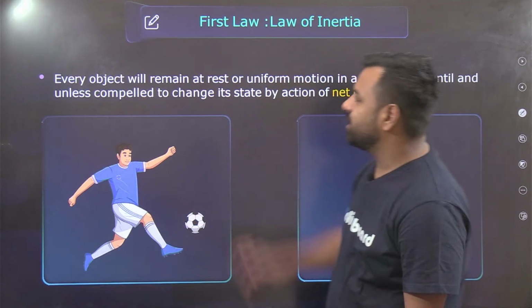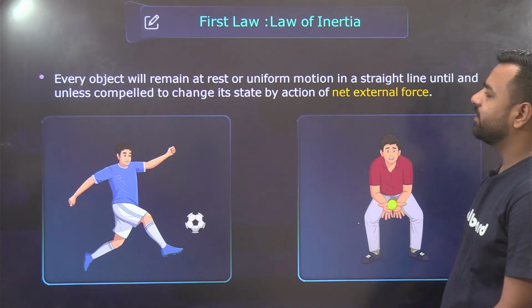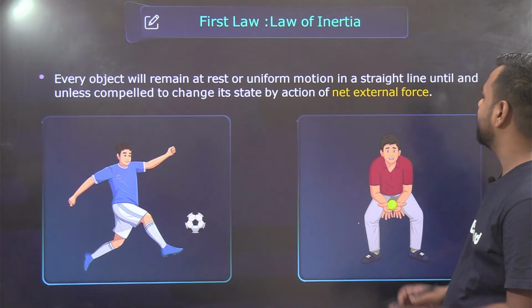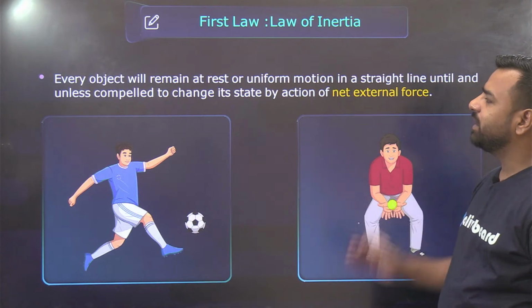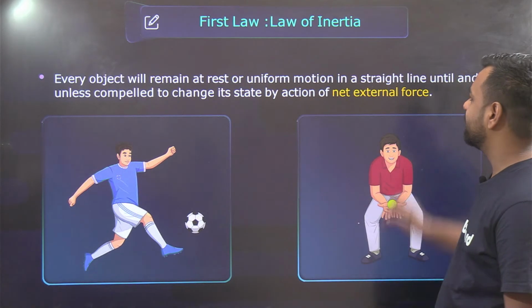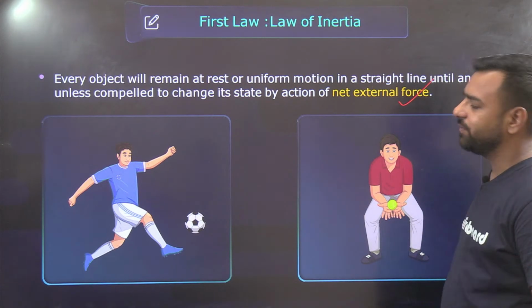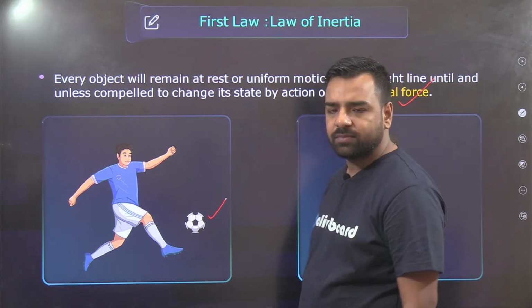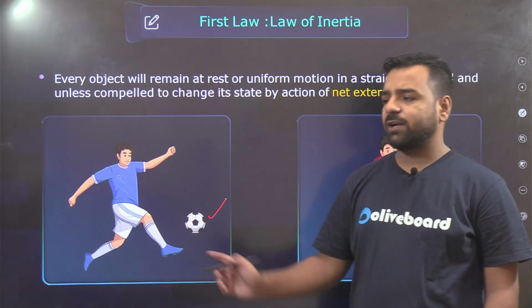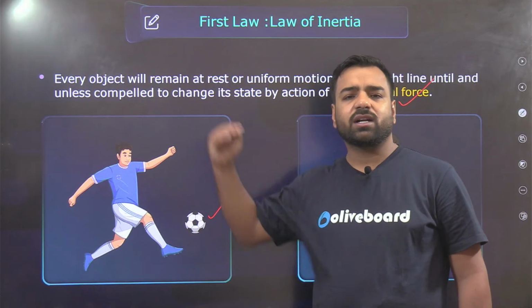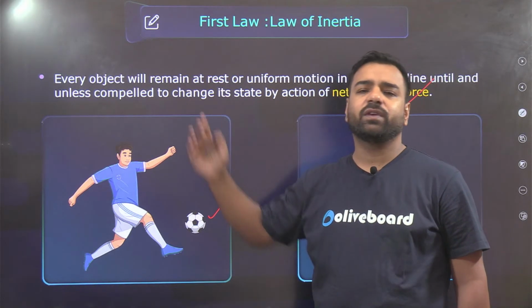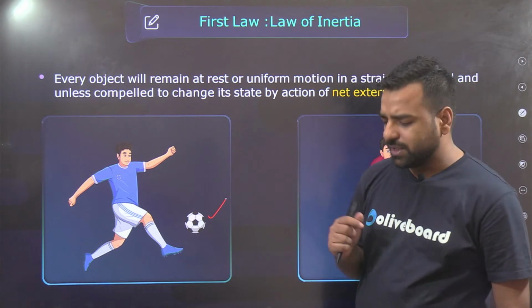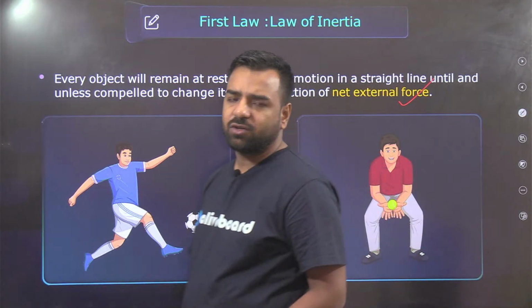Every object will remain at rest or in uniform motion in a straight line until and unless compelled to change its state by the action of a net external force. Here, a football is kicked by the footballer, and once it is kicked, it should continue moving, right? It will keep on moving if it is a frictionless surface. But in reality, a frictionless surface is not there.